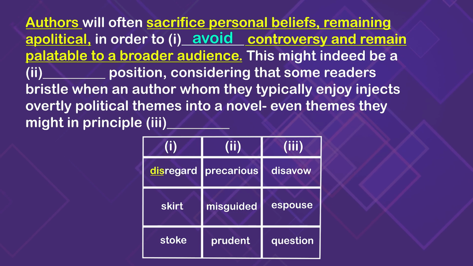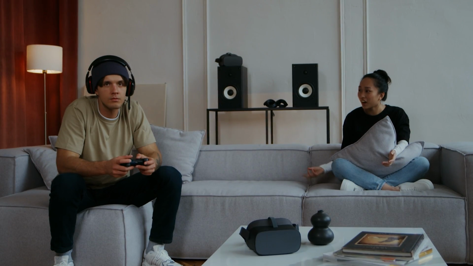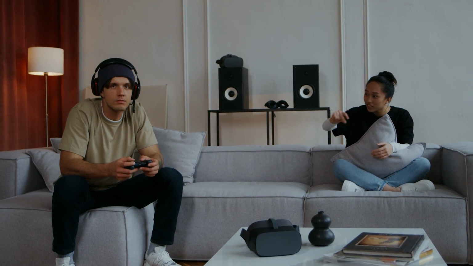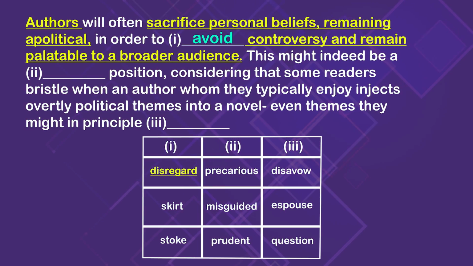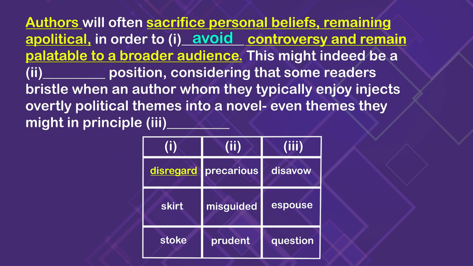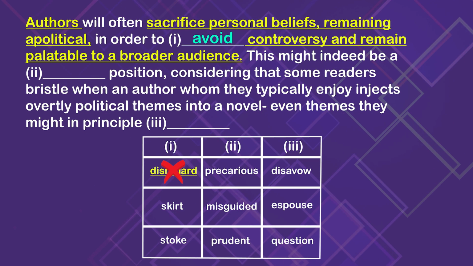The first option, disregard, that means to pay no attention to something or to ignore it. And they're not ignoring controversy. They're not pretending it's not there. They know it's there and they are trying to avoid it. So disregard might be tempting, but it's not what we're looking for.